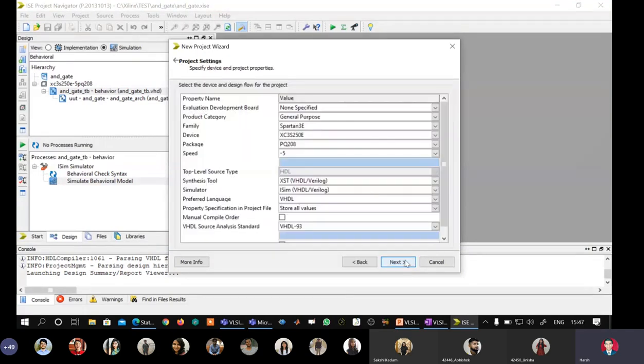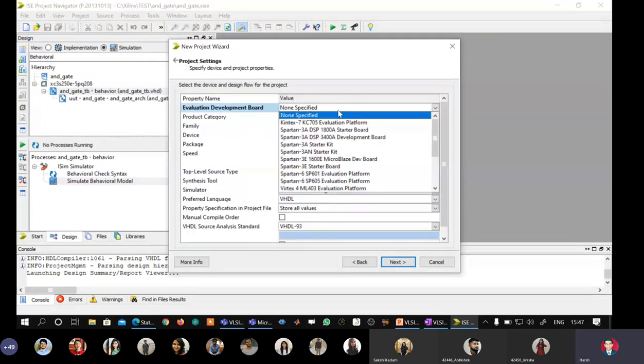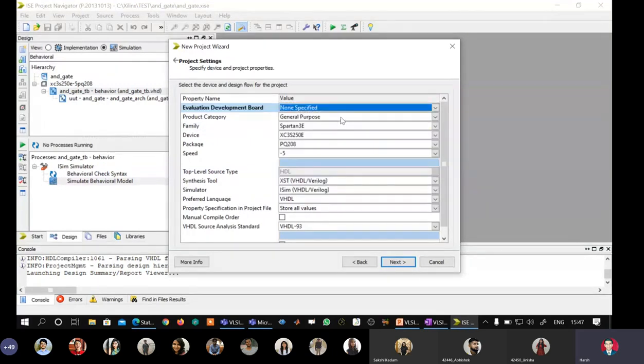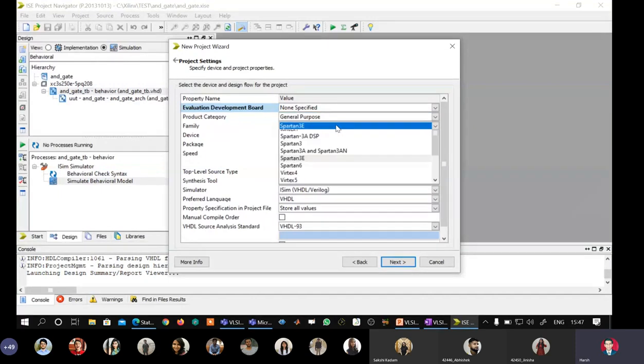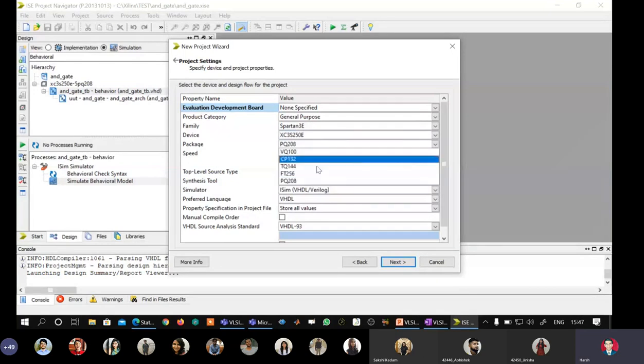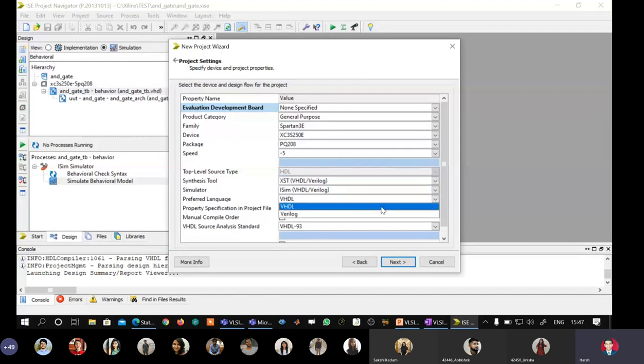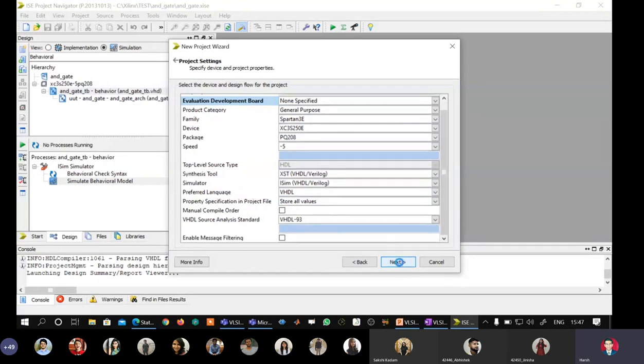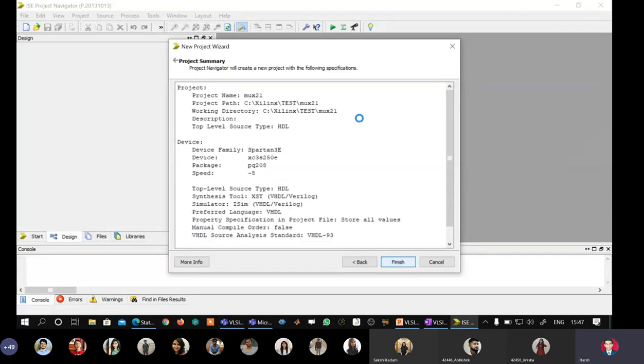I will say next, and then here I will select the hardware, that is no company board, none specified, general purpose IC, Spartan 3E family, XC3S250E, PQ package 208 pin, speed grade -5. I go down, XST synthesis tool, iSim simulator, preferred language should be VHDL, not Verilog, and all is well till now. Say next, say finish.